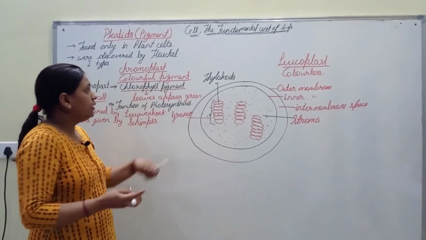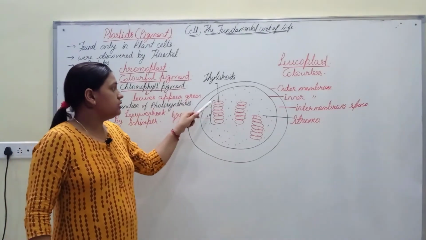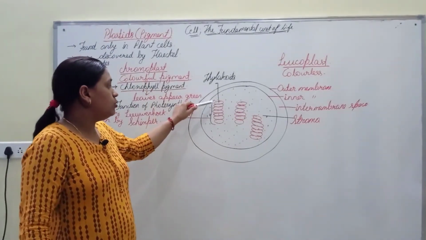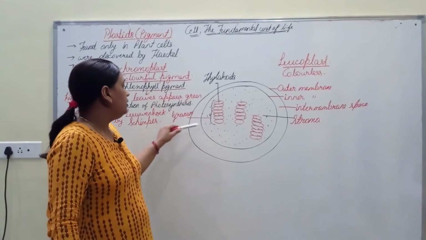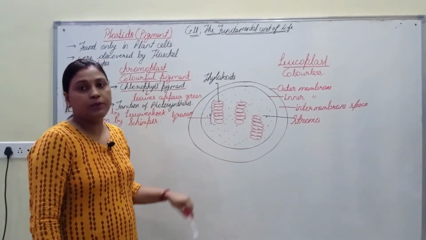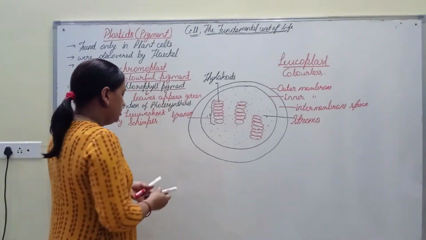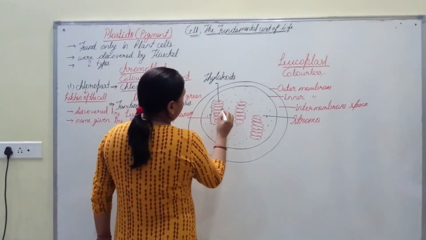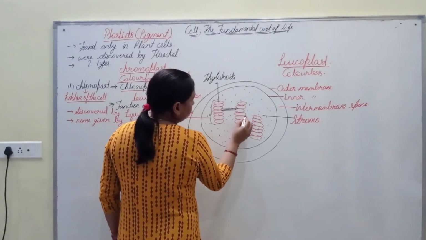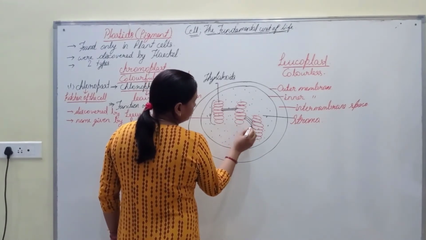These thylakoids are attached with one another by stroma lamella.